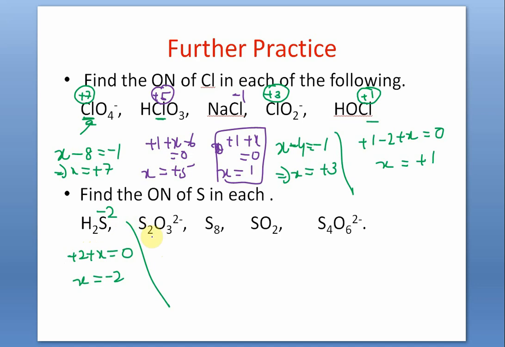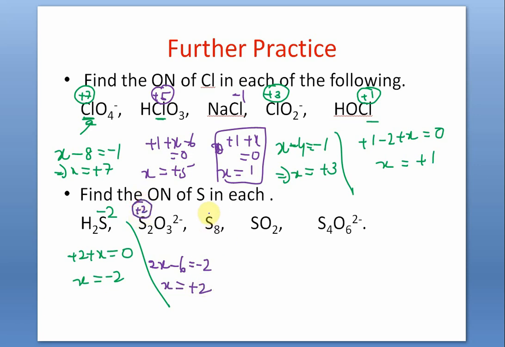Now here there are 2 sulfur atoms, so what we will be getting is the average value. We do not know the structure. Although I have drawn the structure in my first or second slide, you are not supposed to know that at this stage. So this is thiosulfate ion. Just do it by algebra. Supposing x is the sulfur's oxidation number. There are 2 sulfur atoms, so 2x and 3 oxygens, 3 twos are minus 6, is equal to minus 2. So x is coming plus 2. So you write down that. No harm.